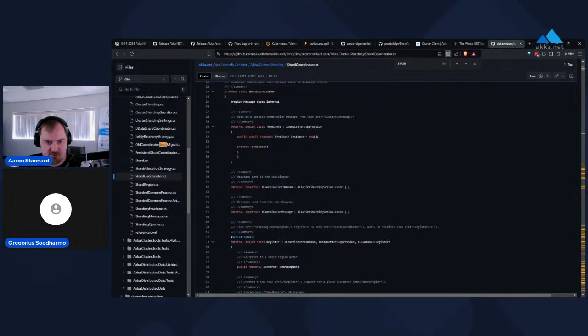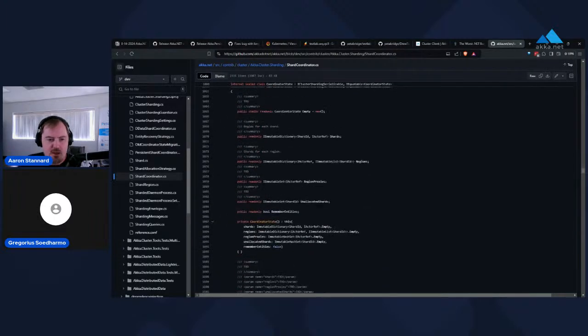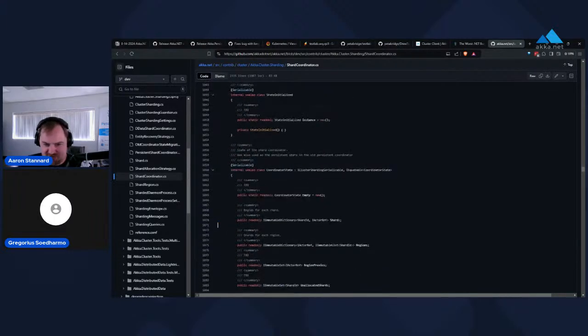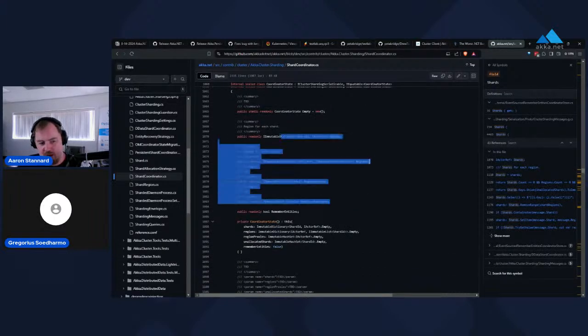Maybe it's just called state. State initialized. Coordinator state. Here we go. This is what I was looking for. All right. This coordinator state is basically just a bunch of immutable dictionaries that include, here's the shard ID, here's an actor ref that points to that shard. We need this for message routing. Here's where all the shard regions are and which shards they host, and so on.